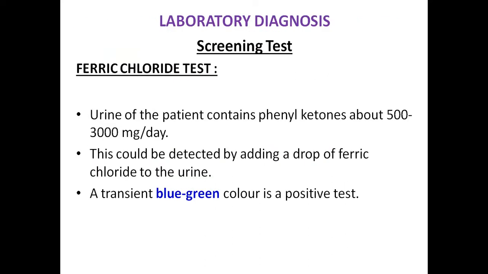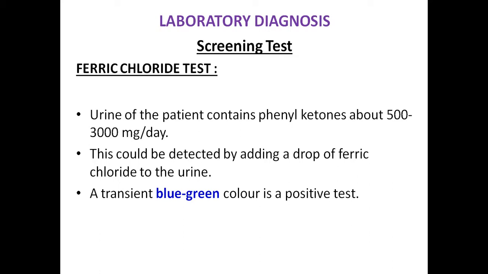Now for identification of phenylketonuria, we have a test called the ferric chloride test as a screening test. We can collect the urine of the patient in a container, and this urine contains phenylketone. This can be detected by adding a drop of ferric chloride to the urine.